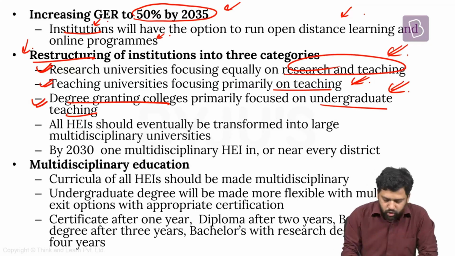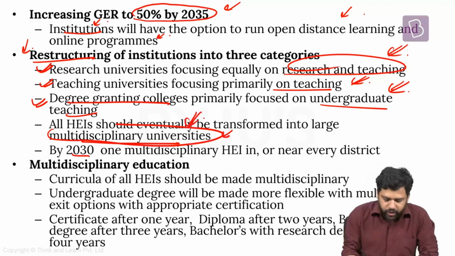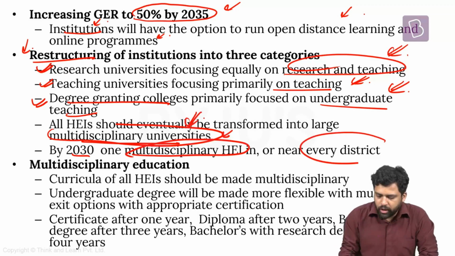And all higher education institutions should eventually be turned into multidisciplinary universities. So they have been focusing on a multidisciplinary approach to education. This is something that we had also talked about in the past. Most of the problems that we see right now in society cannot be addressed with the help of one discipline. You need to have a cross-disciplinary, multidisciplinary approach. So that is also what they are talking about. All higher education institutions should eventually be turned into multidisciplinary universities. And by 2030, there should be one multidisciplinary higher education institution in every district in the country.